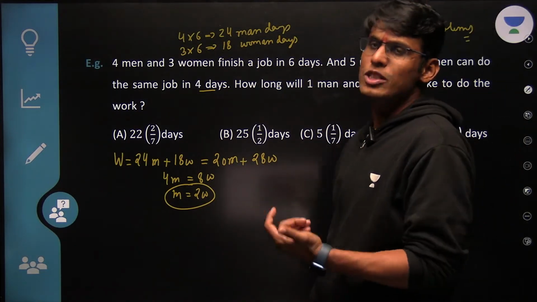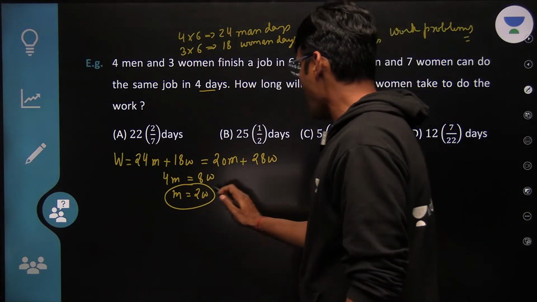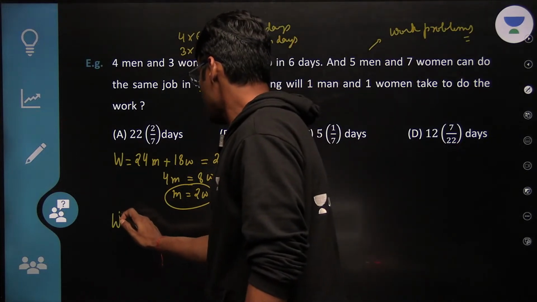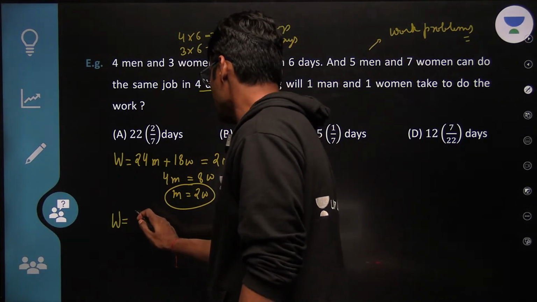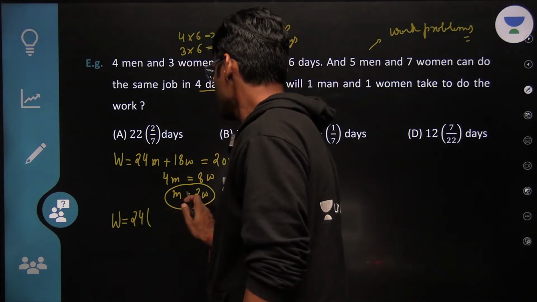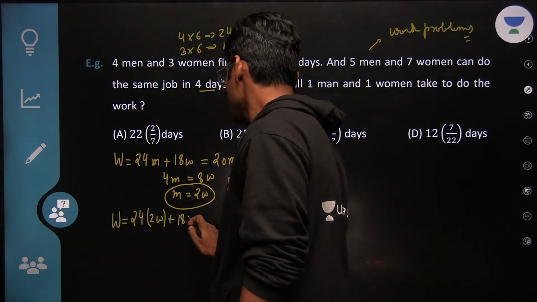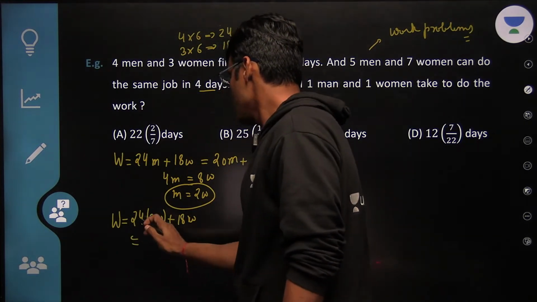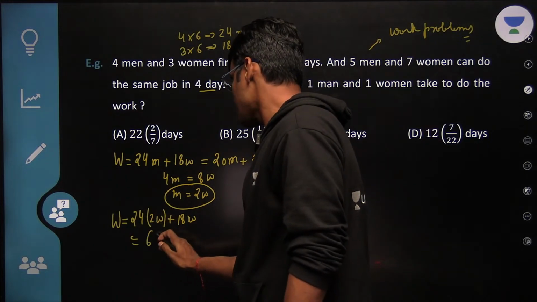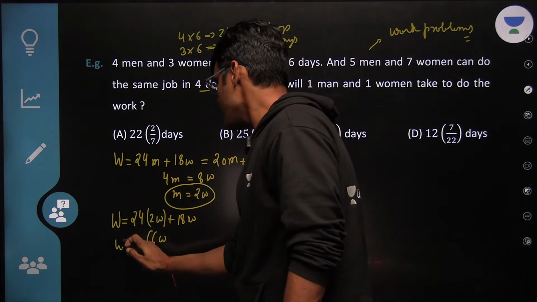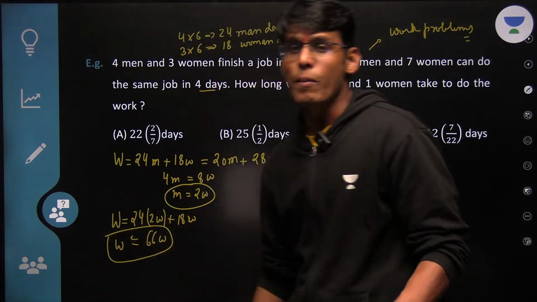Now, how does this solve our problem? We will now represent our work in women days only. 24M equals 48W plus 18W. So we have 66. So our work is worth 66 women days.